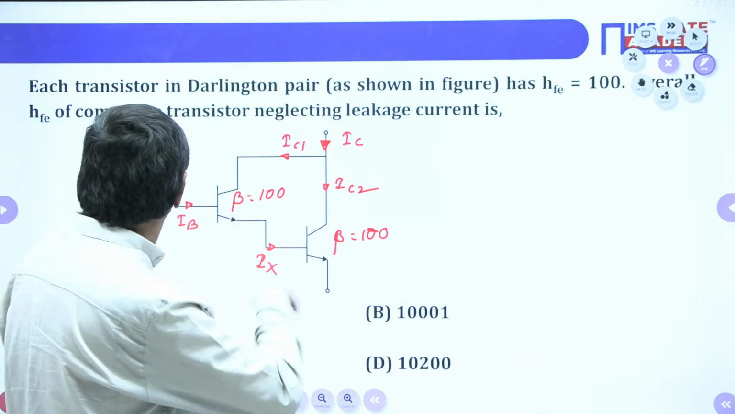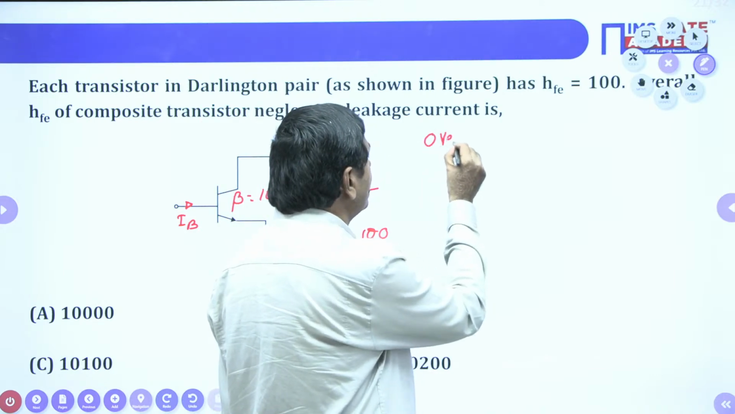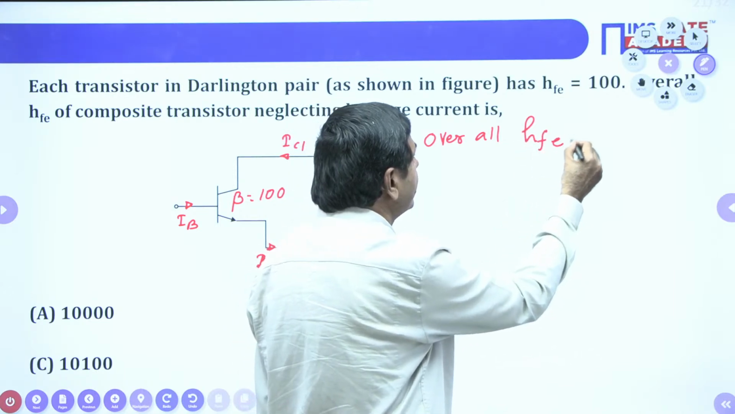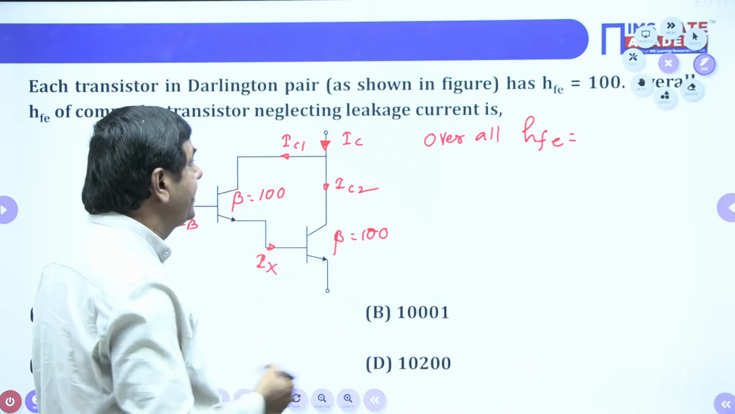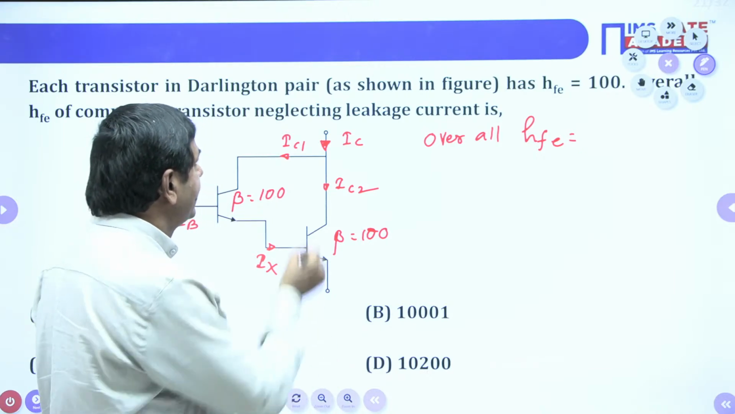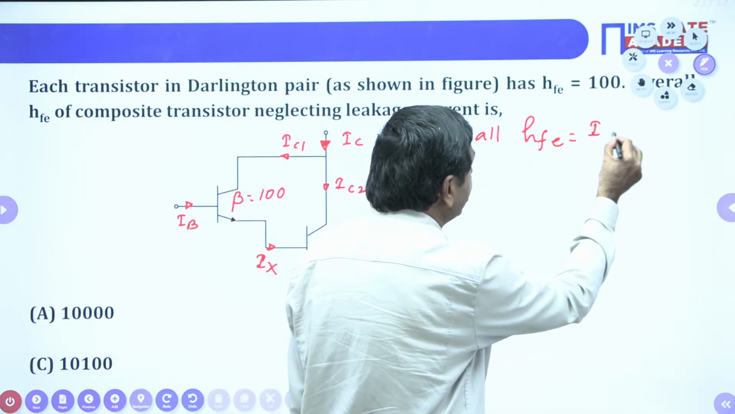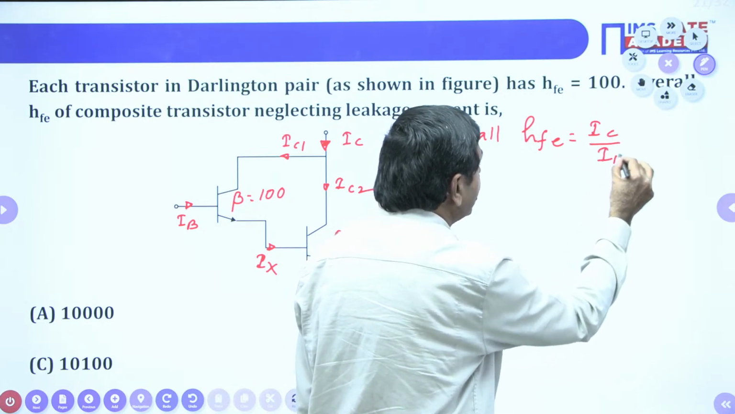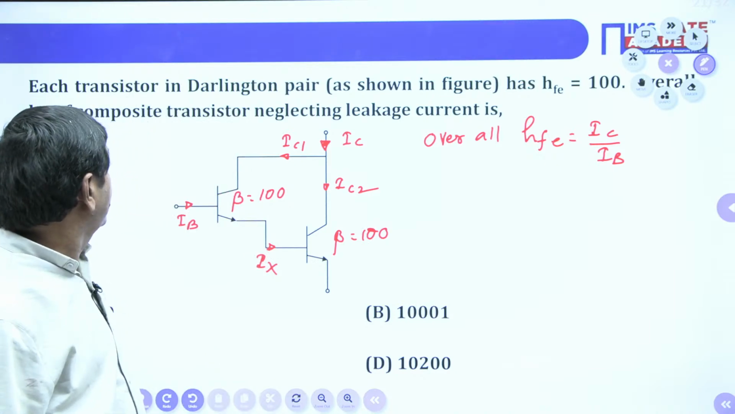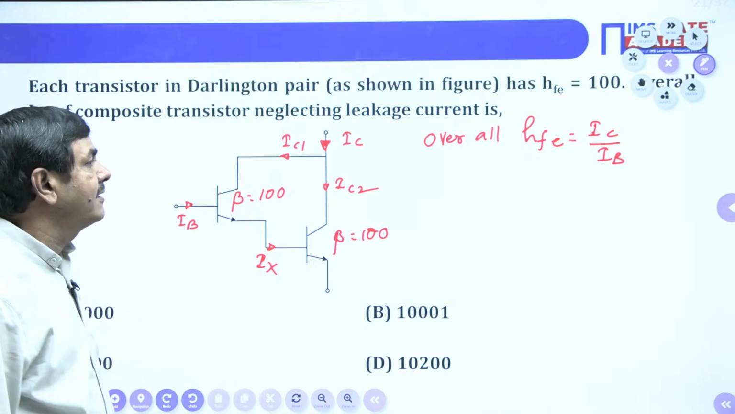Here, overall HFE, what is the meaning? I can say overall HFE is nothing but beta equal to IC by IB you are going to take. In the same way here also, IC by IB. Overall means total collector current by total base current. This is called the overall HFE of the composite transistor, we can say now. That much is possible. How can we find that ratio?